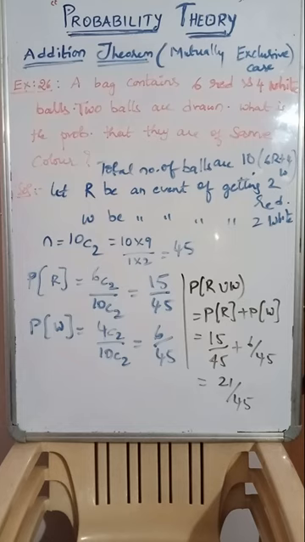And here red and white are different colors, they are completely exclusive events, isn't it? Red color and white color, there is no combination of red and white, it is nullified. Therefore, as per the definition of mutually exclusive case, P of R union W equals P of R plus P of W. Substitute both: 15 by 45 plus 6 by 45, that equals 21 by 45. This is the solution. Guys, I hope I have made all the problems clear.